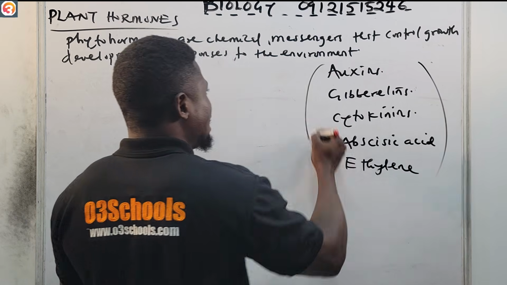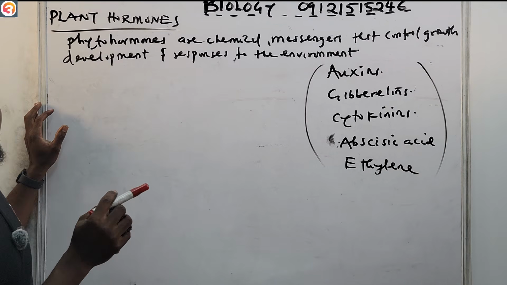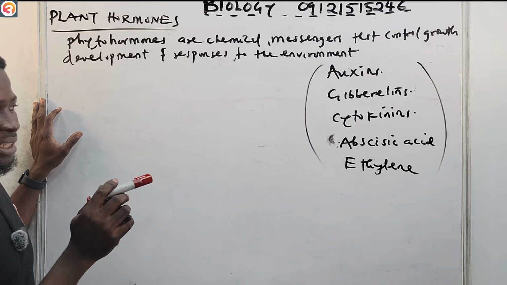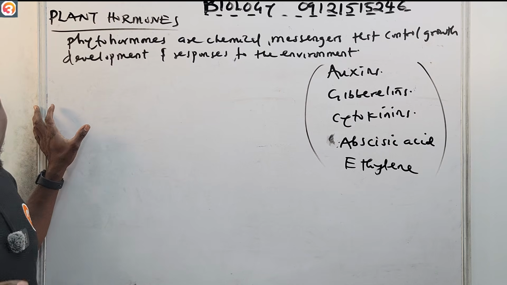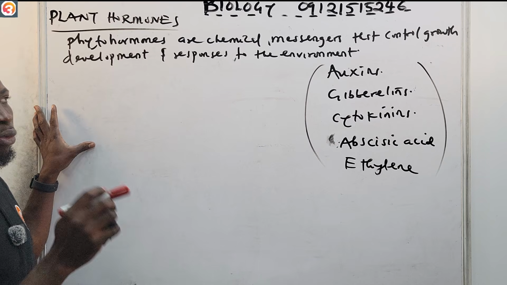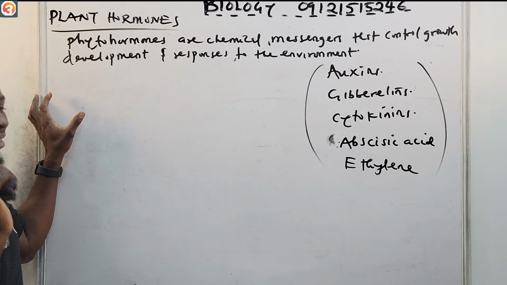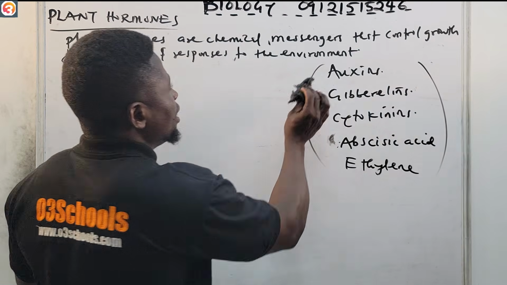All of these are plant hormones that we have. They are examples of phytohormones, chemical messengers that control growth, development, and responses to the environment. Okay, so now let us look at the first one, the auxin.